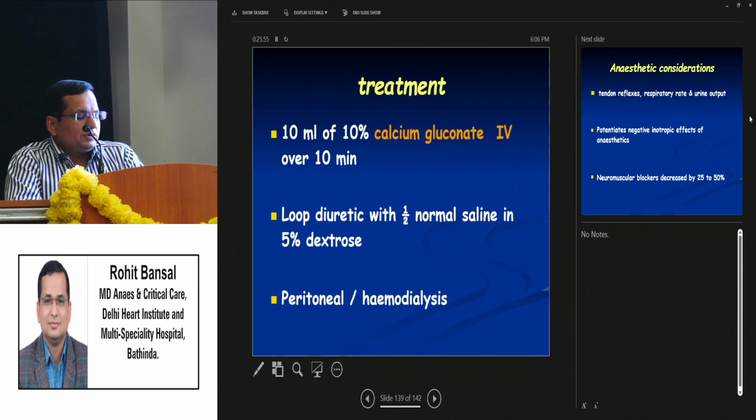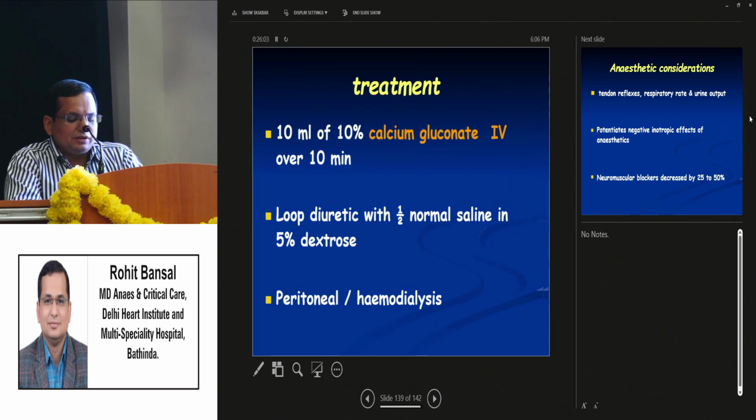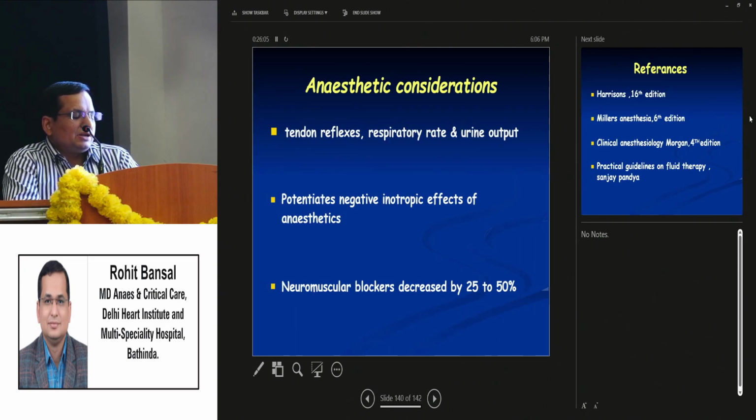Treatment is 10 ml of 10% calcium gluconate IV over 10 minutes, loop diuretics with half normal saline in 5% dextrose, peritoneal dialysis or hemodialysis. Anesthetic implications are monitoring tendon reflexes, respiratory rate, urine output, potentiation of the negative inotropic effects of anesthetics, neuromuscular blockade decreased by 25 to 50%.